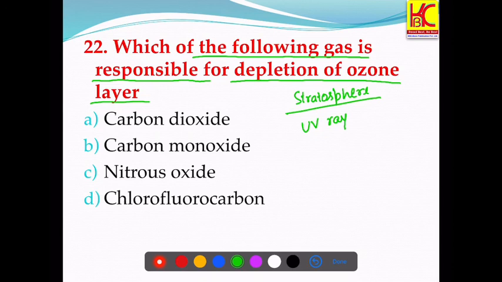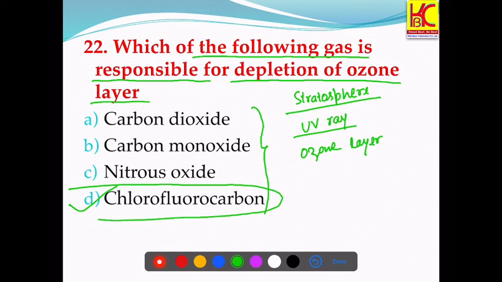So we have been asked, among these gases, which of them are responsible for depleting this ozone layer? And now we are getting exposed to the harmful UV rays. So it's the chlorofluorocarbon which is responsible for depleting the ozone layer. Chlorofluorocarbon is also called freon. It's a non-toxic, non-flammable chemical containing atoms of carbon, chlorine and fluorine. It's a volatile derivative of methane, ethane and propane.